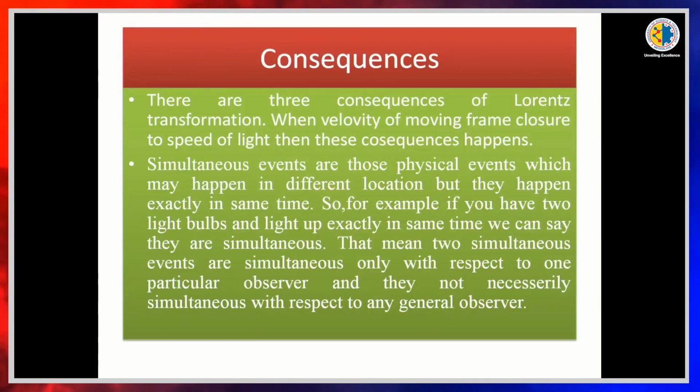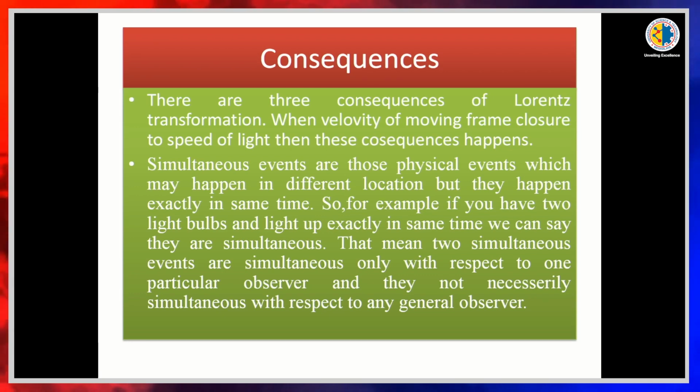So, Einstein said that another transformation called Lorentz transformation would have to be derived so that Maxwell's laws are also invariant in both frames. There are three consequences of Lorentz transformation.